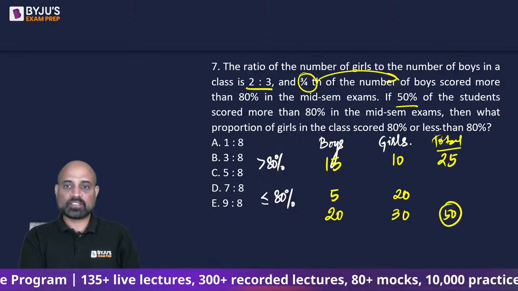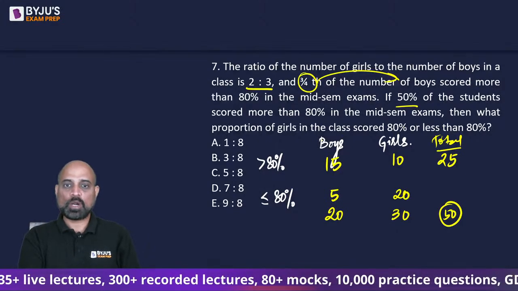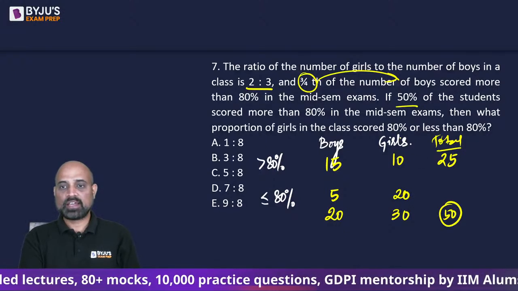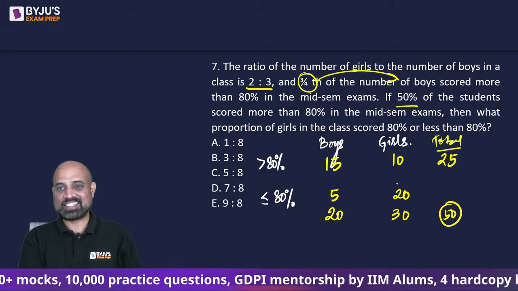The question is, what proportion of girls in the class scored 80% or less than 80%?